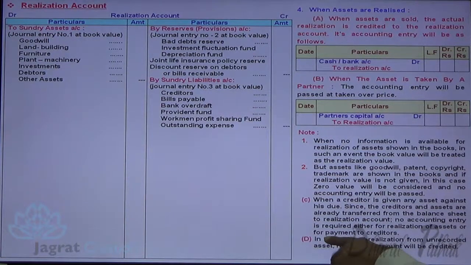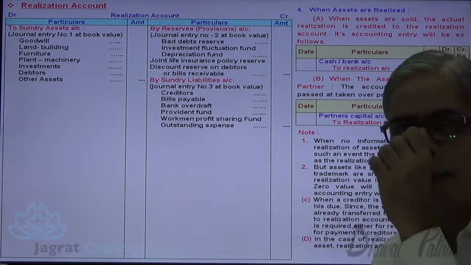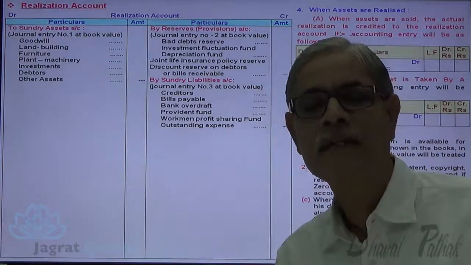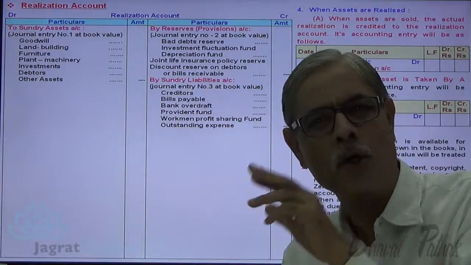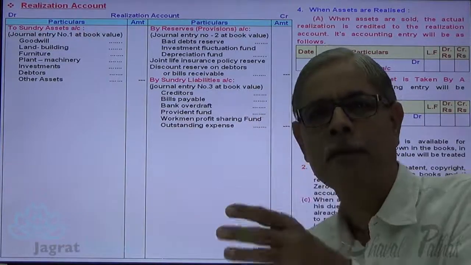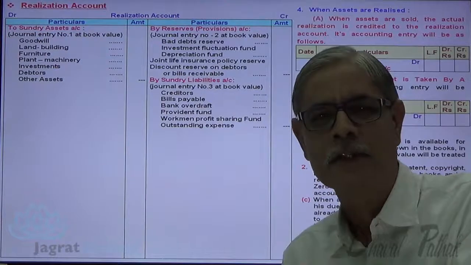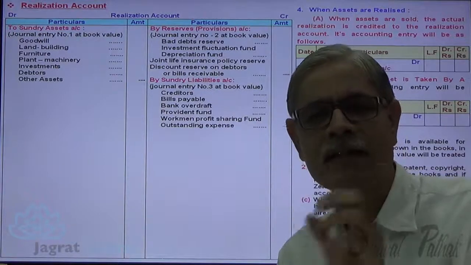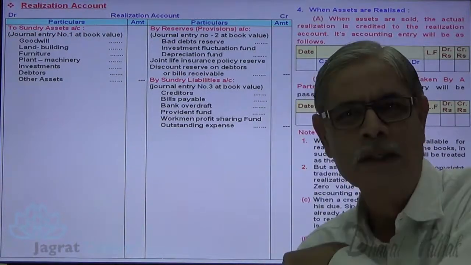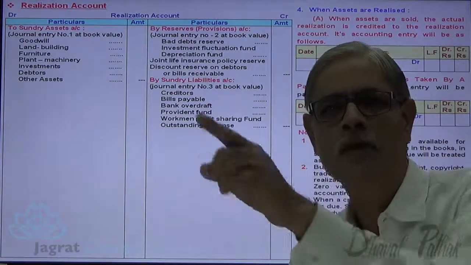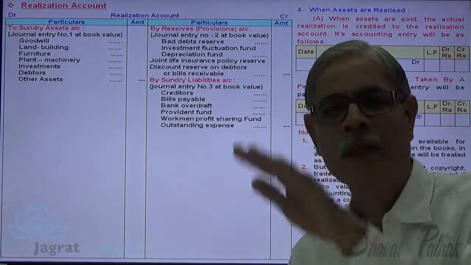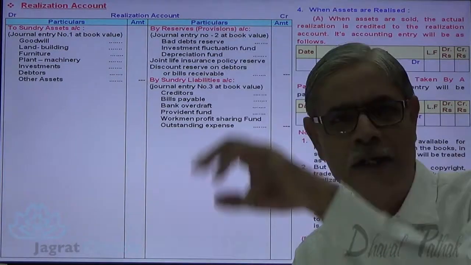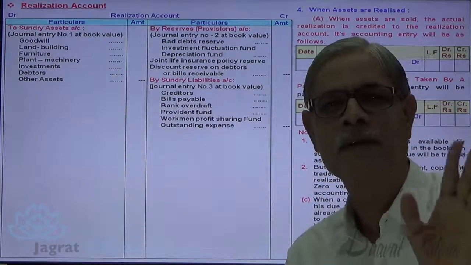In the case of realization of an unrecorded asset, realization account will be credited. So there is no difference in accounting for realization of an asset which is given in the balance sheet or not given in the balance sheet, or an asset that may be recorded or unrecorded. In both situations, when the realization of the asset takes place through any of the three modes, which are the three modes? Asset sold for cash, asset taken by a partner, asset given for liability. In all the three situations, even if the unrecorded asset is realized, there is no difference in the journal entry.